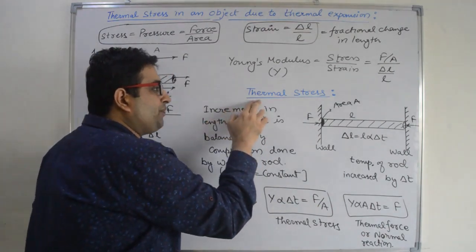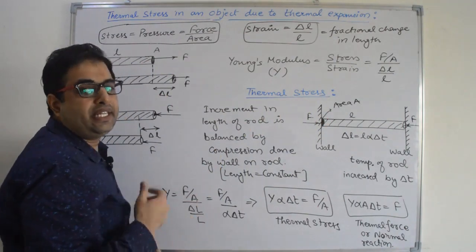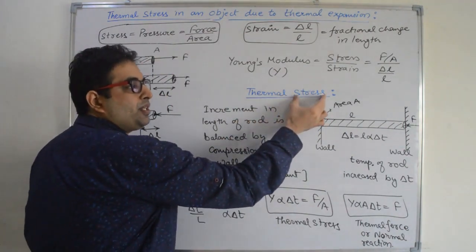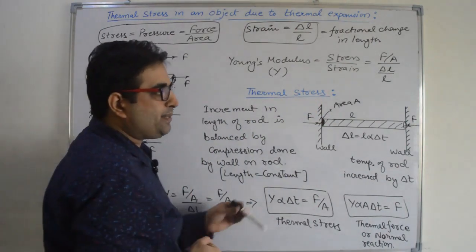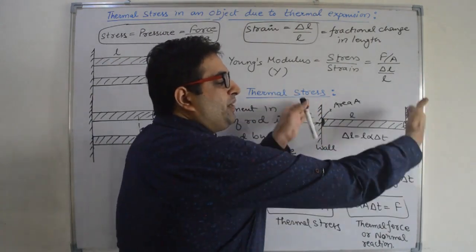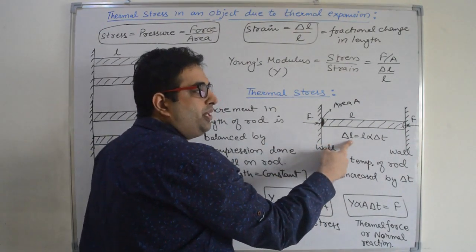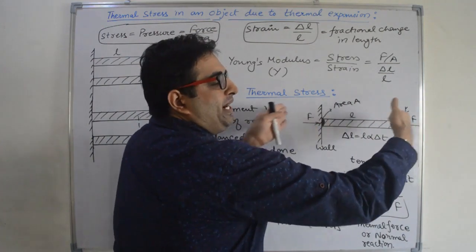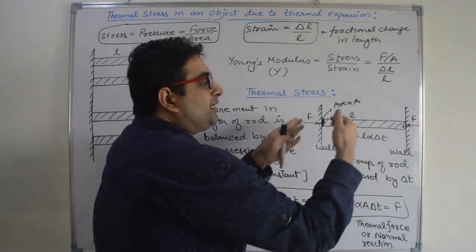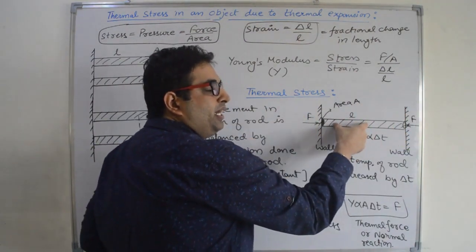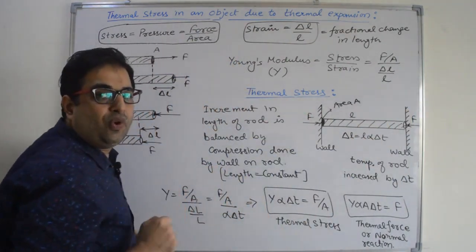Now what is the meaning of thermal stress? Stress means pressure, thermal means increase in temperature. So this stress or pressure will develop due to increase in temperature. Let us suppose our rod is connected between the two fixed walls. When we increase the temperature, the rod will try to expand, but there is no space for expansion. So the expansion done by the rod will be balanced by the force applied by the vertical walls.